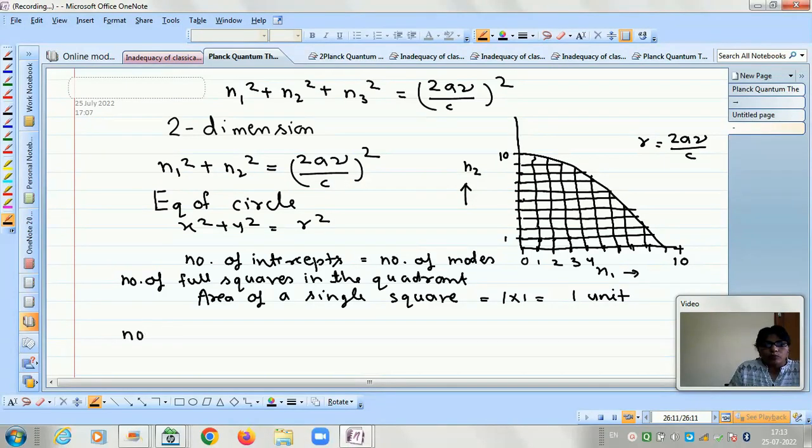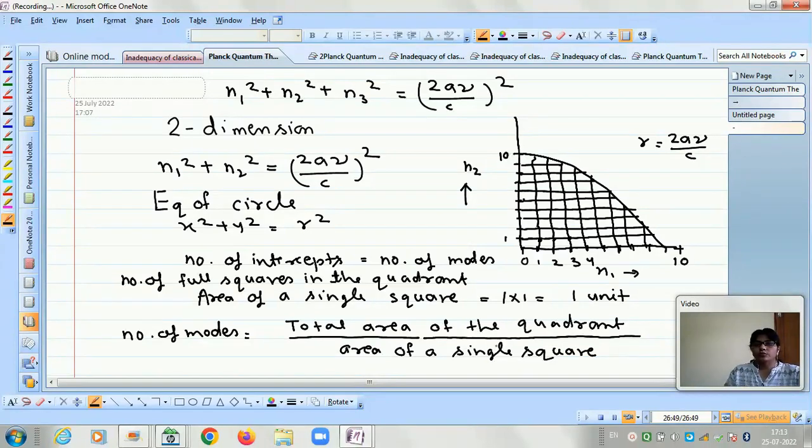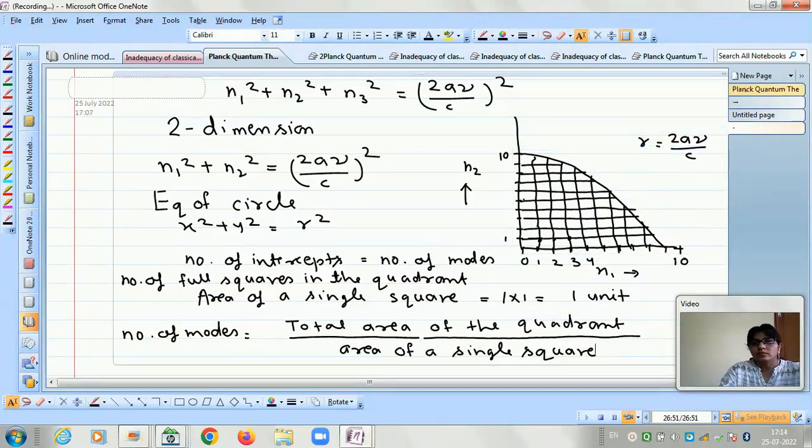So the number of modes is equal to the total area of the quadrant divided by the area of one square. This will give us the number of squares, and the number of squares means it is the number of modes. Then the area of a single square. Now go to the next page.